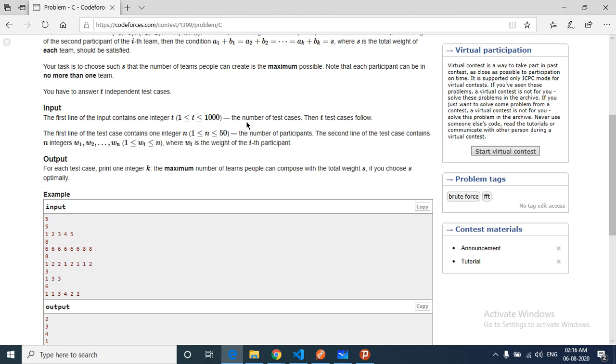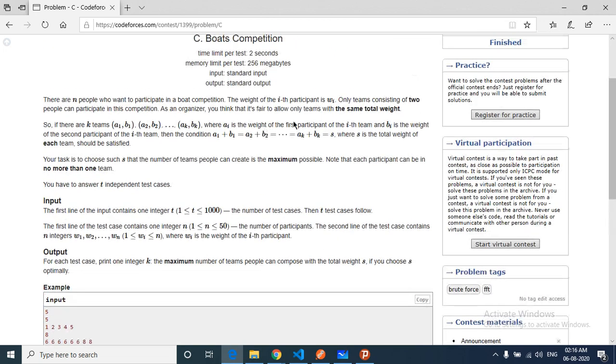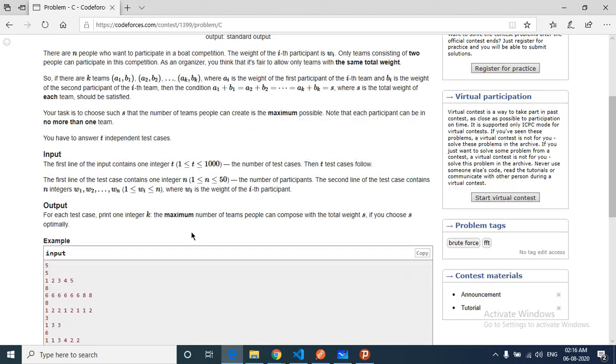For every possible total weight s, we iterate from 2 to 100, and for each case we check how many pairs are possible such that the total weight is equal to s. That's the whole logic.